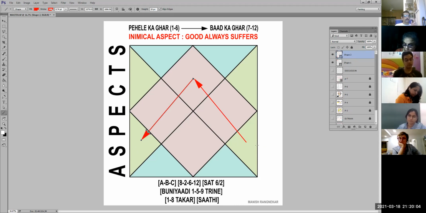If you see this from the Potli point of view, it is 30, 60, 90, 120. Correct? Fifth aspect. If this is 0, can you see my mouse move? You can see the mouse move, right? So if the planet is here, from here 30, 60, 90, 120. You remember? 120 is the most positive hit. So look at it this way. The fifth house from you acts as your foundation, which is called a bunyadi.